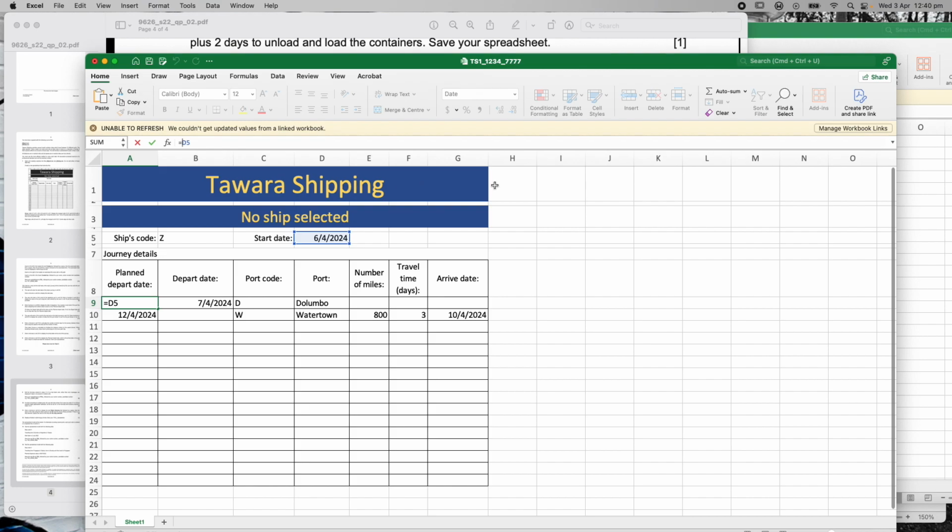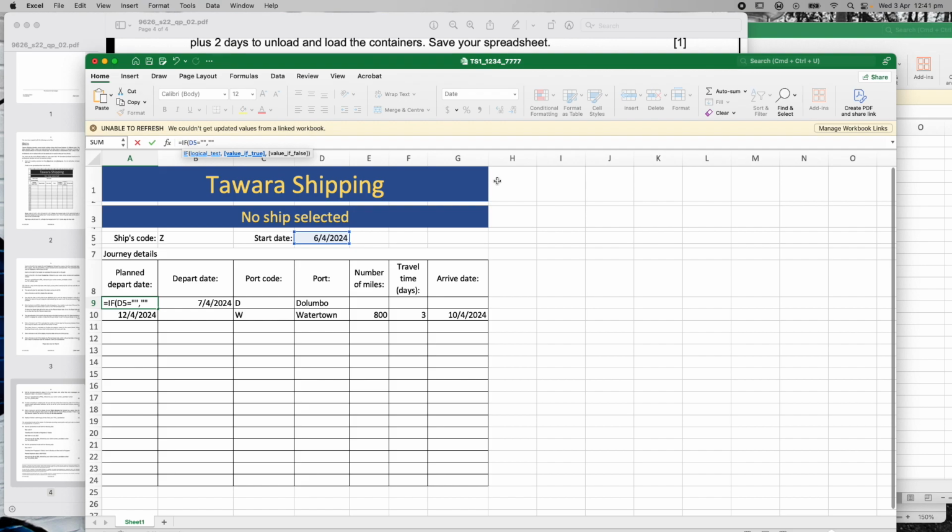So we could go here and say we need an IF statement in here to say that if D5 is blank, then we put nothing. But if D5 is not blank, then we put something in. So let's go IF, bracket, D5 equals exactly nothing, then let's put exactly nothing.